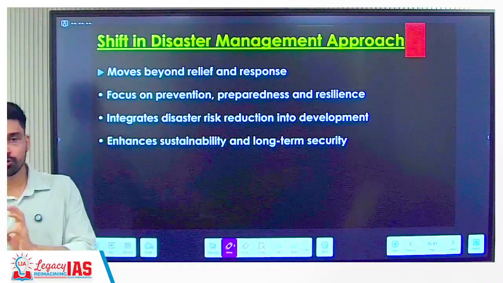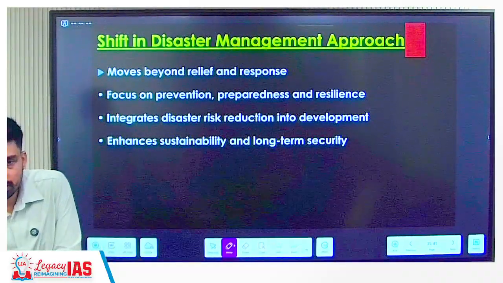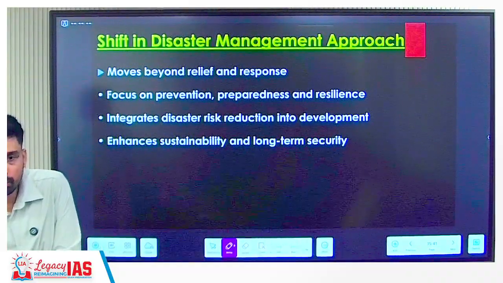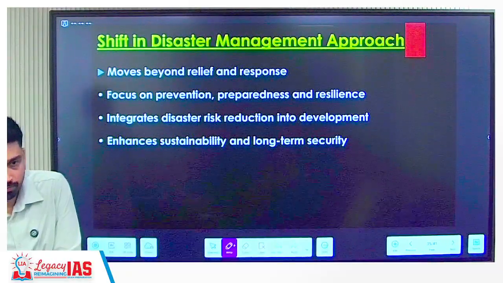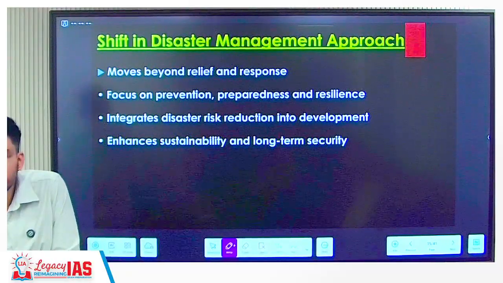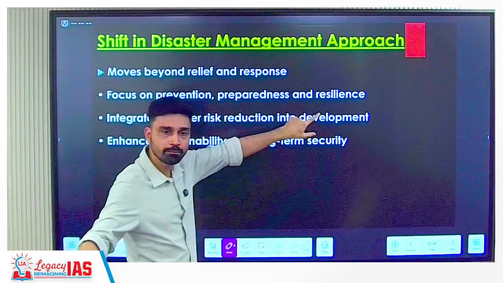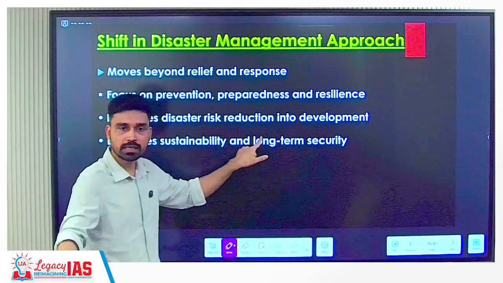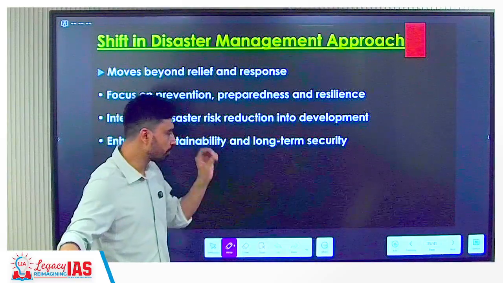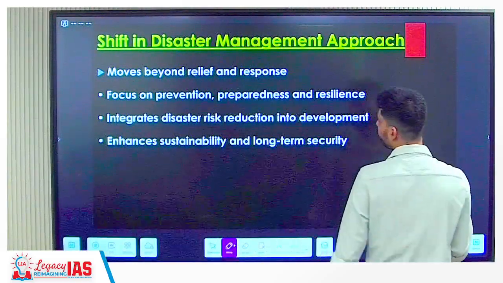Imagine people are buying crores and crores of rupees of flat, and in the basement they park their car. Next day they wake up and what do they see? Car is getting a spa, right? Why? Because the entire city has flooded. The water has entered into the basement. That is an example of development without disaster risk reduction, okay, without proper planning. So that is something which you are trying to avoid here.